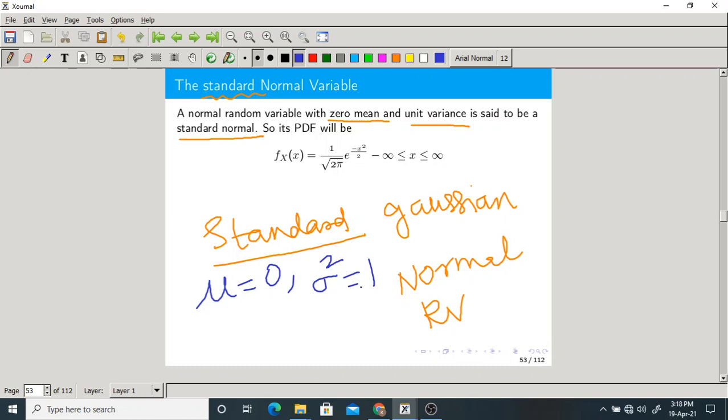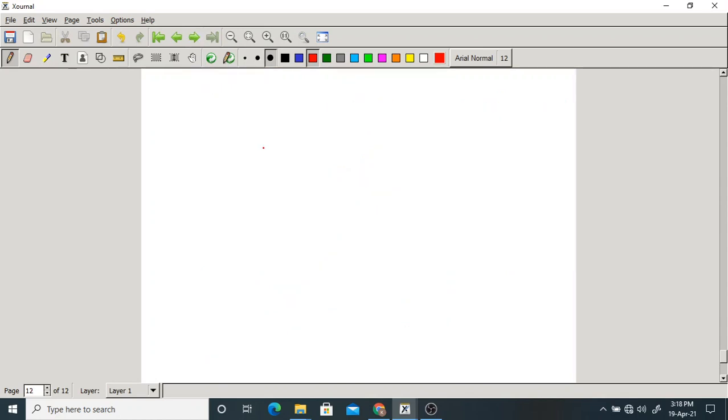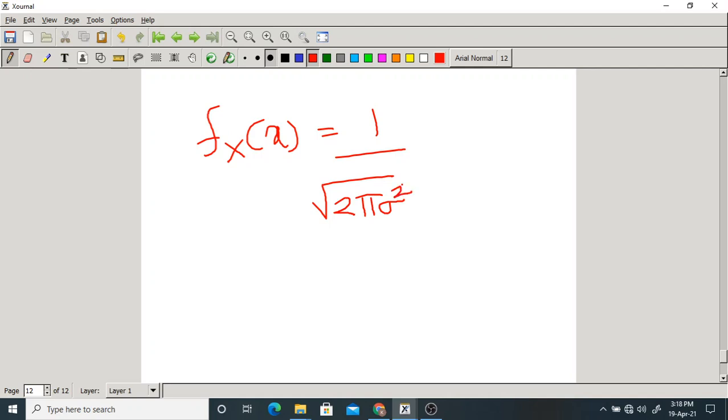Then what happens? What is the PDF of a standard normal variable? What is the PDF of a normal random variable? Just now I have written 1 by root 2 pi sigma square, e power minus x minus mu whole square by 2 sigma square.